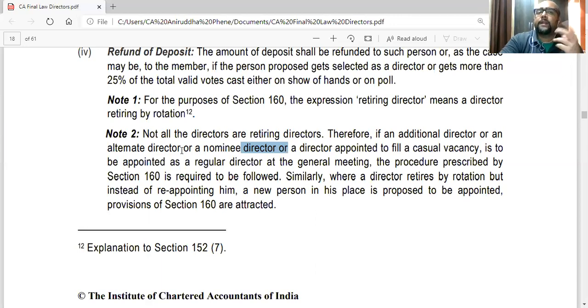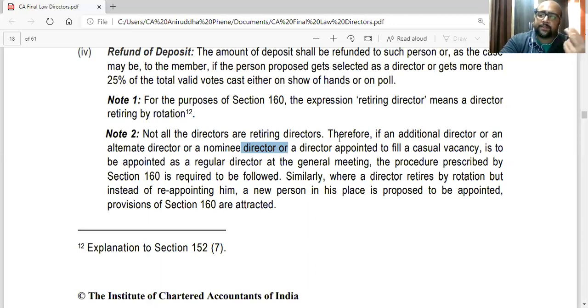Alternate director is basically a director who is appointed as a replacement of the director who is going out of India for more than 3 months. Again, the board has the power to appoint such a person. Additional director is appointed when there is a lot of pressure on the board and they need additional people on the board. So in that case, the board will additionally appoint one director.